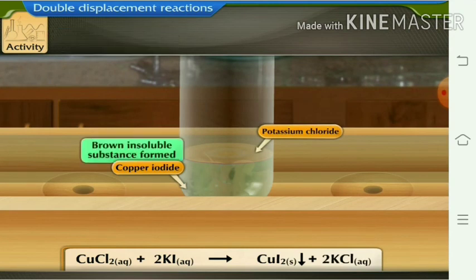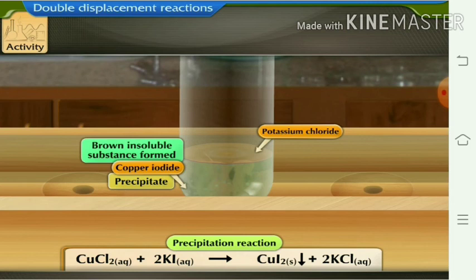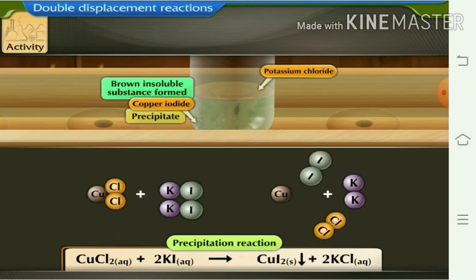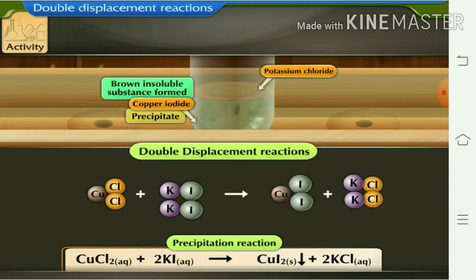It gives copper iodide and potassium chloride. Thus a brown insoluble substance is formed, that is called copper iodide, in the form of a precipitate. Here ions or atoms from each other get displaced or interchanged, so it is called double displacement reaction.